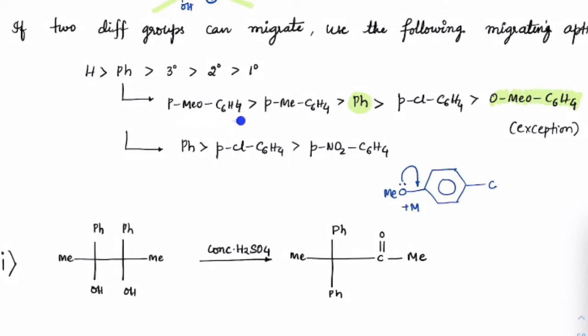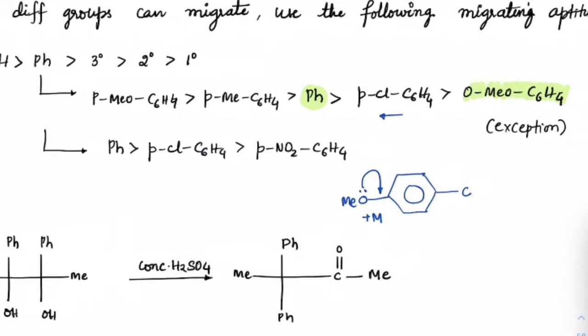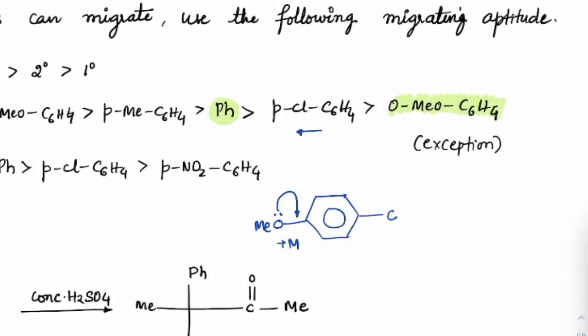Therefore any plus M groups will help. So this is a plus M group. Methyl is also a donating or activating group. Then only phenyl, then Cl is a withdrawing group. You can see it is a withdrawing group. Nitro is a withdrawing group too. But the only exception that has been observed is that if it is ortho methoxy, which means if this methoxy group is here, its migrating ability is very less.